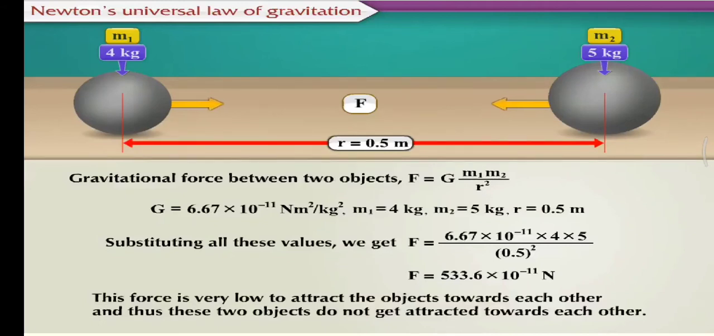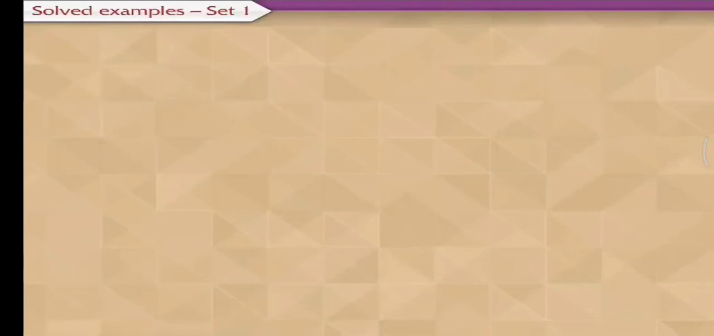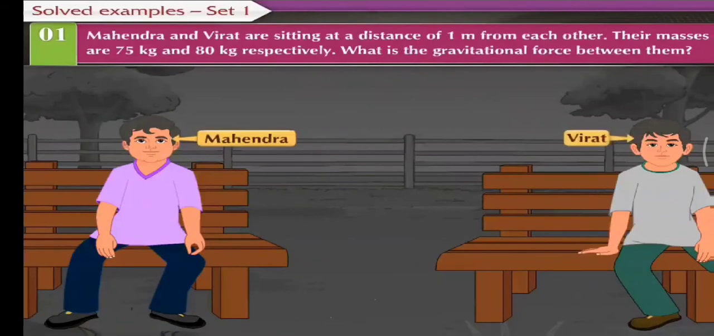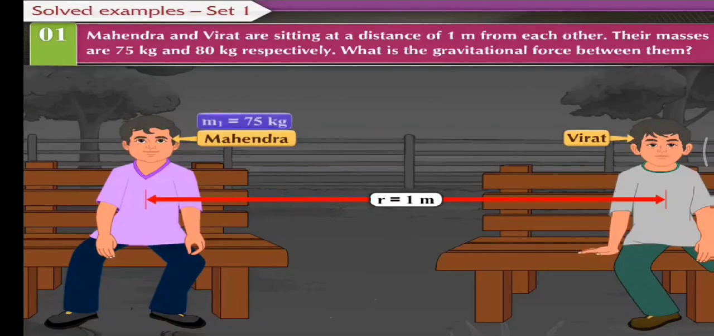Come, let us now solve some numerical examples based on the topics we have learned so far. Set 1. Example 1. Mahendra and Virat are sitting at a distance of 1 meter from each other. Their masses are 75 kilograms and 80 kilograms respectively. What is the gravitational force between them?